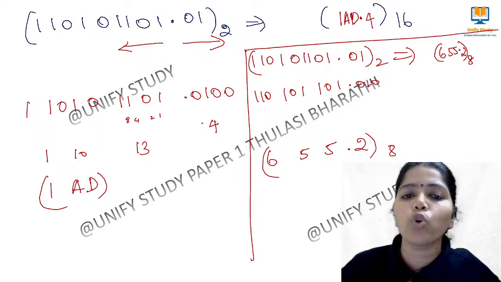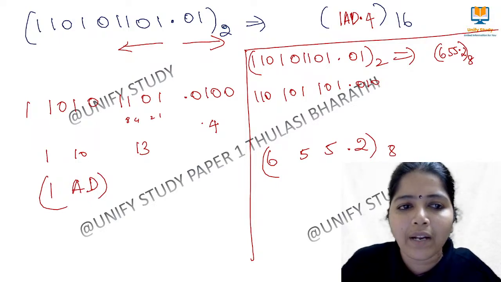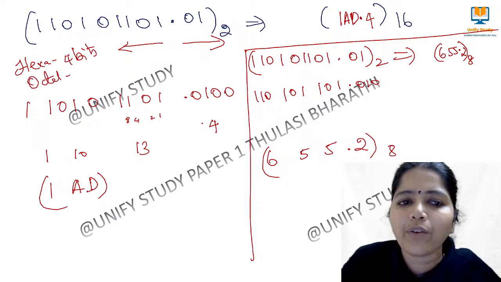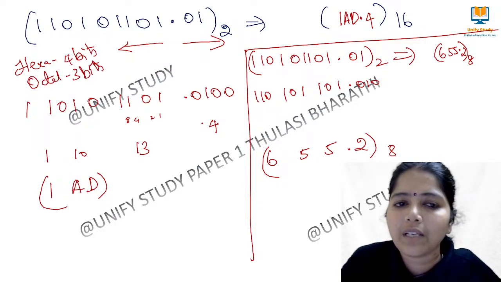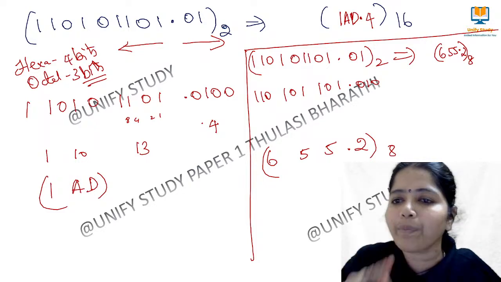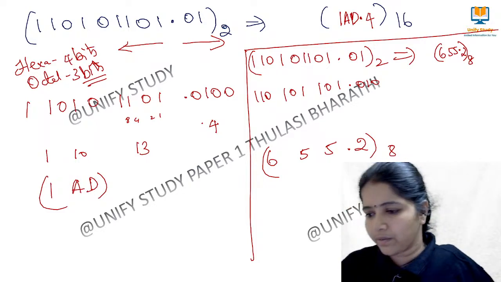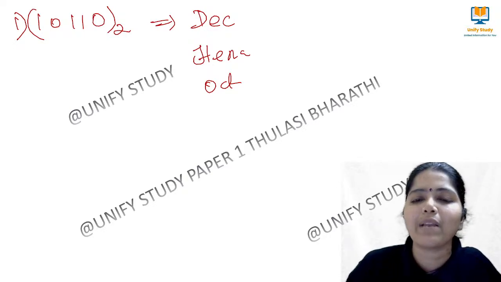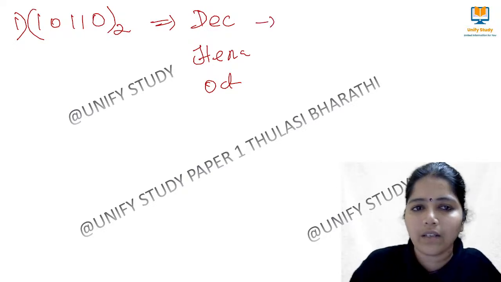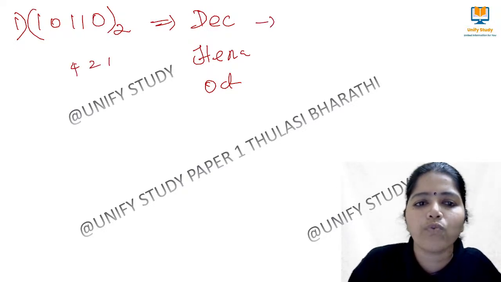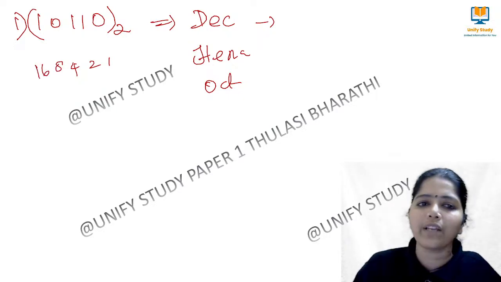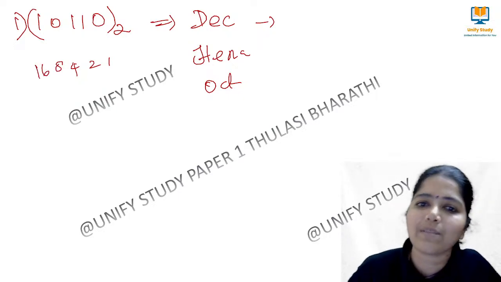Hexadecimal we have to group 4 bits. Remember, hexa we will be doing with 4 bits. In octal we will be doing with 3 bits. You understand? Here 4 bits, here 3 bits. Okay, do this one. 10110 in decimal, hexa, octal. Quick answers. You can use this one. 1, 2, 4, 8, 16. Yes, very good. When you convert to decimal, easily we can do it.